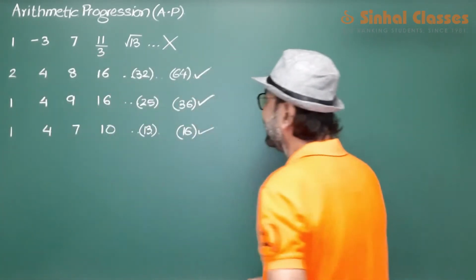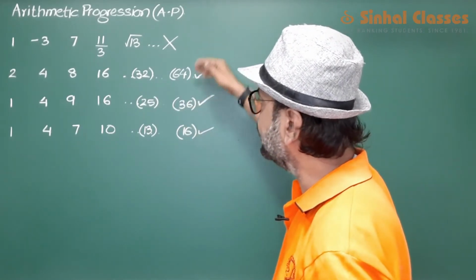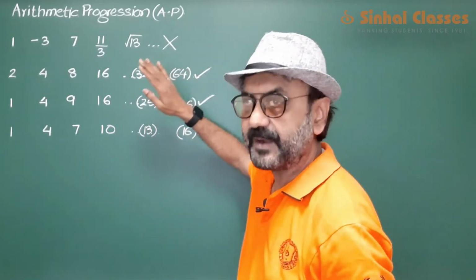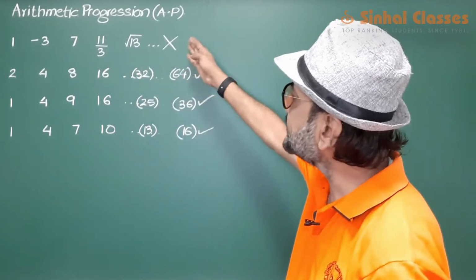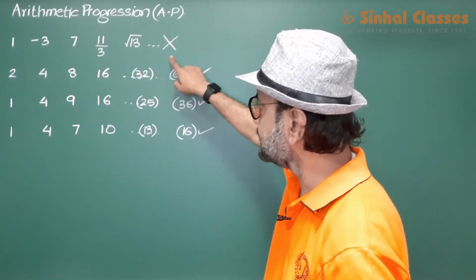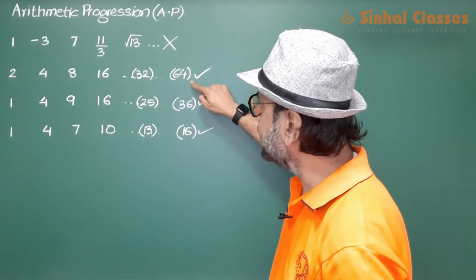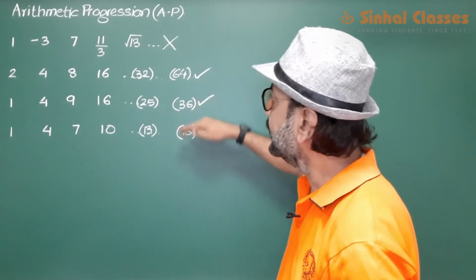So out of the 4 examples that I have taken here, the prediction of the next numbers was not possible in the first case, but the prediction is possible in the second, third and fourth case.